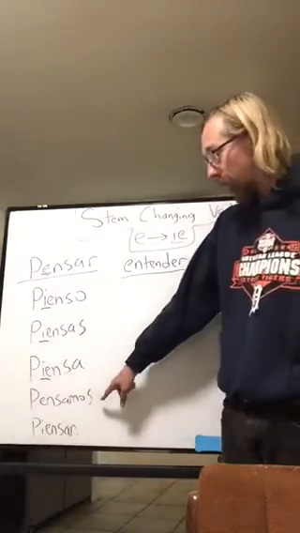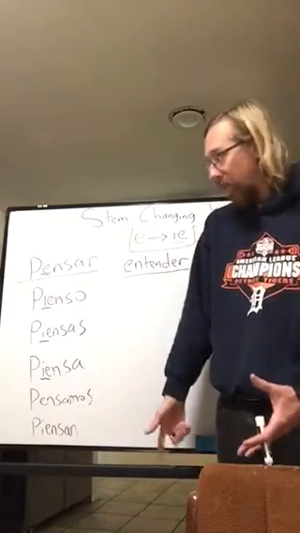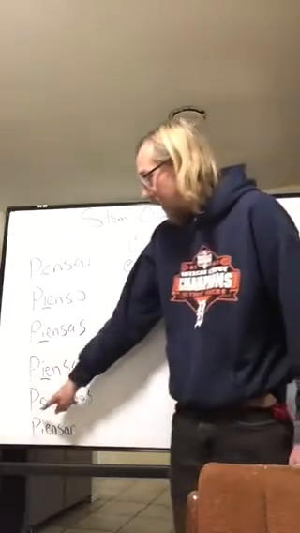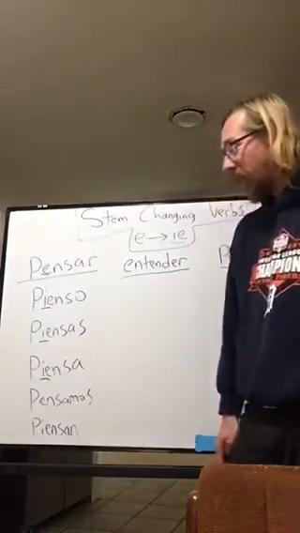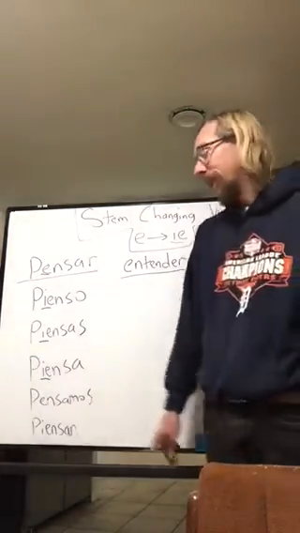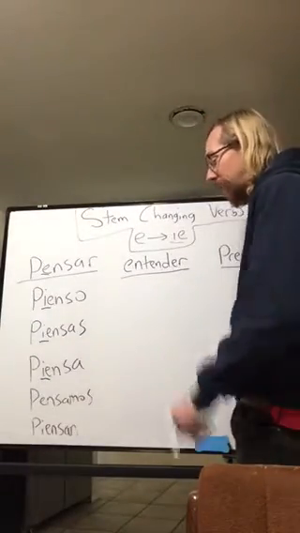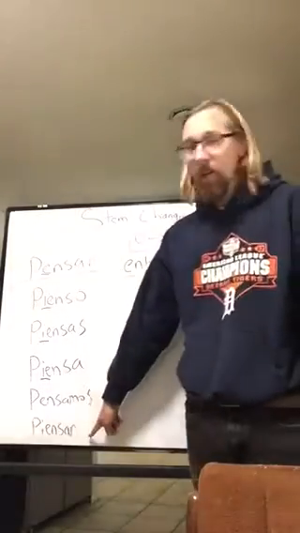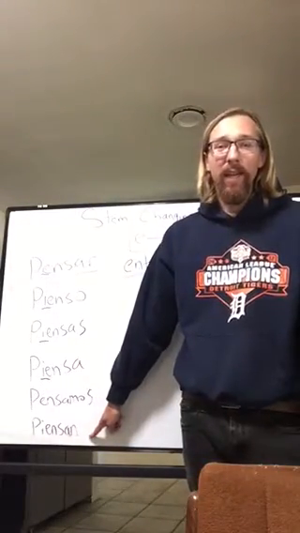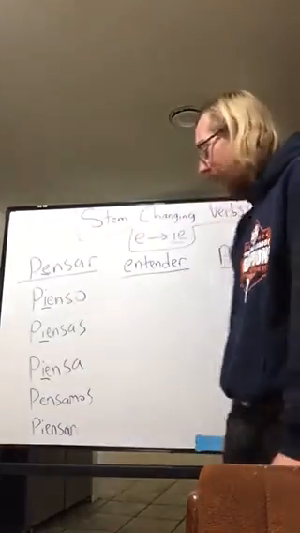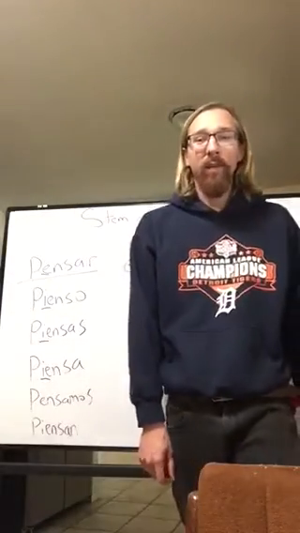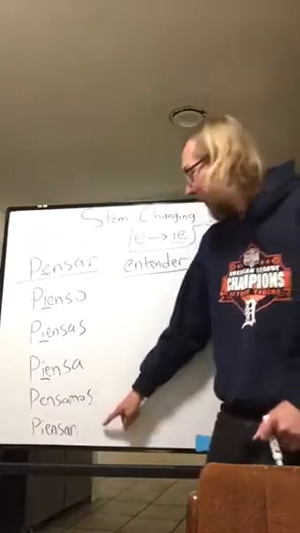Then we have the nosotros form. Now the nosotros form gets a little weird. Okay? The E stays an E. You don't put an IE there. So it's pensamos. Nosotros pensamos. We plan, we think. And then the ellos, ellas, ustedes form is piensan. Ellos piensan, ellas piensan, ustedes piensan.